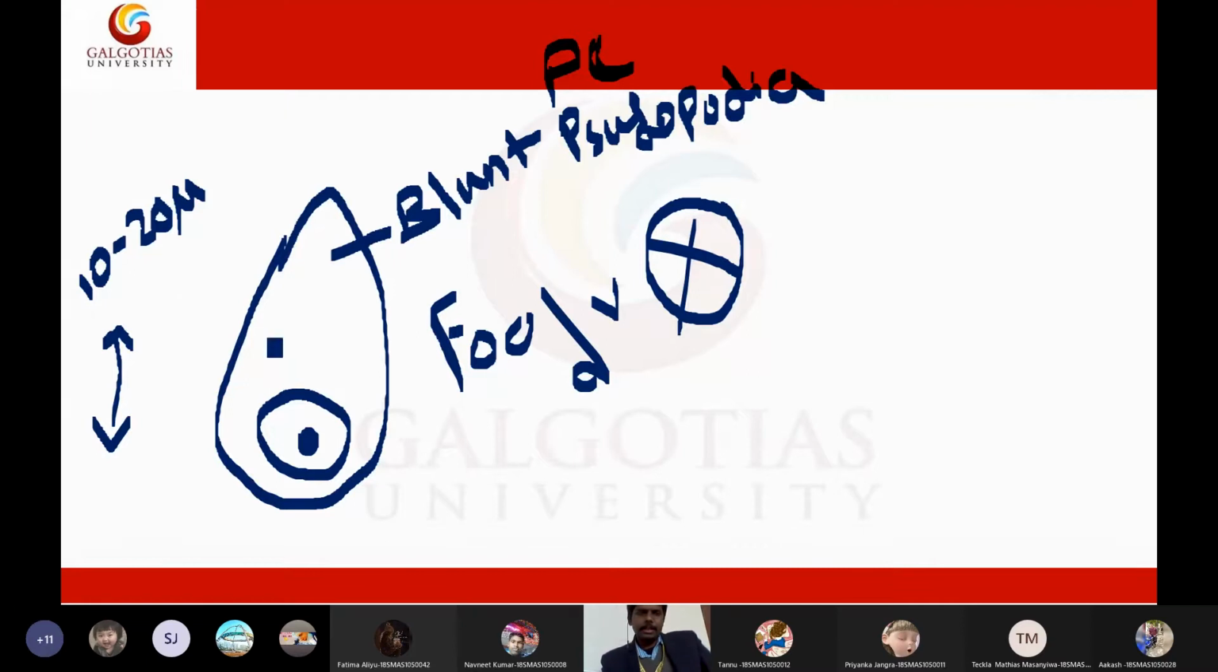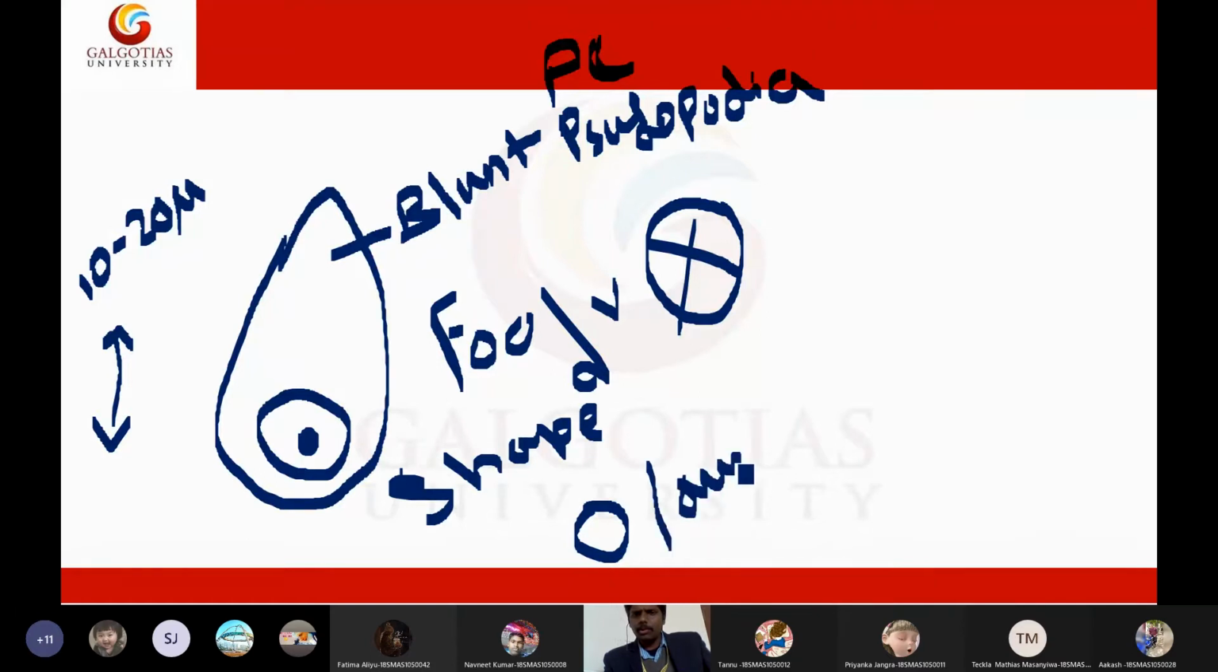The overall shape of the pre-cyst will be round to oval. So these are the major features of the pre-cyst. The shape is round to oval. It will have a blunt pseudopodia, and the nucleus will be in the periphery. The size of the pre-cyst will be 10 to 20 microns, and food vacuoles will be absent. Is this clear? This is all about pre-cyst morphology.